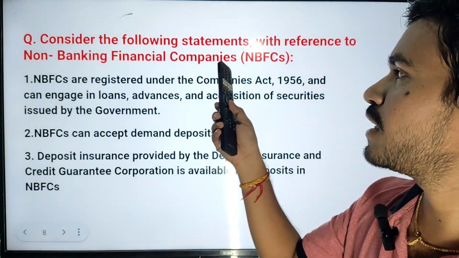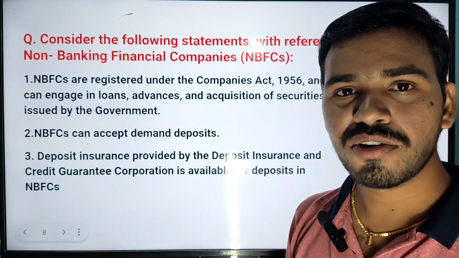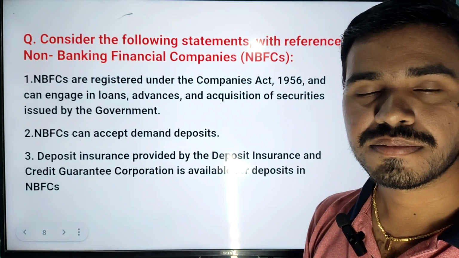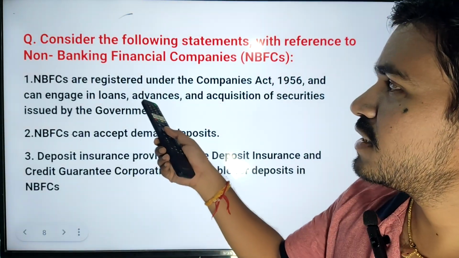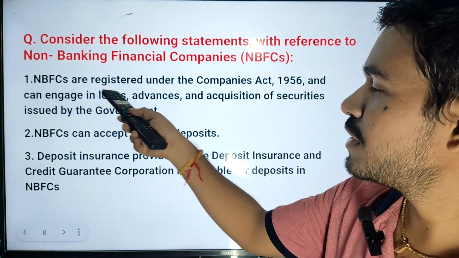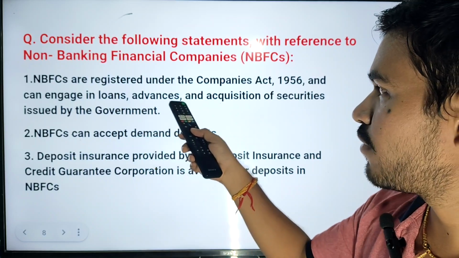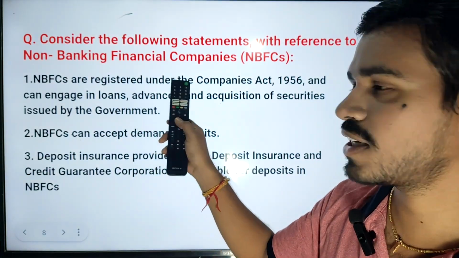Non-banking financial companies are mainly for giving loans, for example, loans on property, loans on gold. So that is their main duty. NBFCs are registered under the Companies Act, this is correct, and can engage in loans, advances and acquisitions of securities issued by the government. This statement is correct.